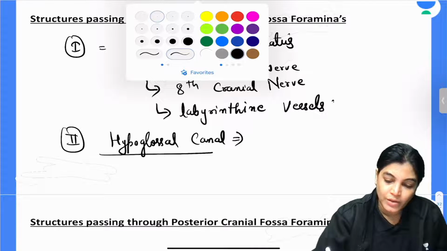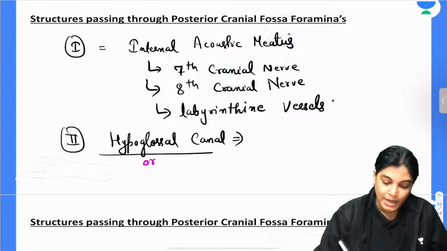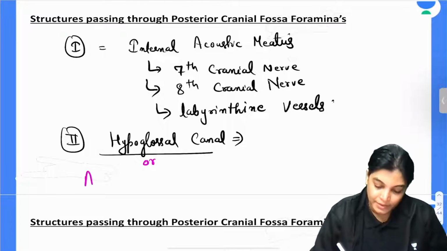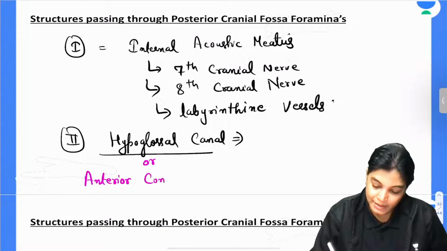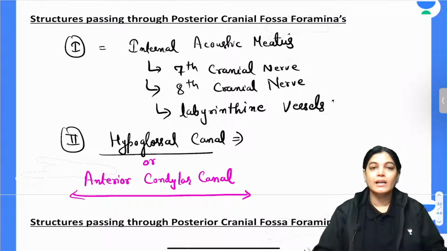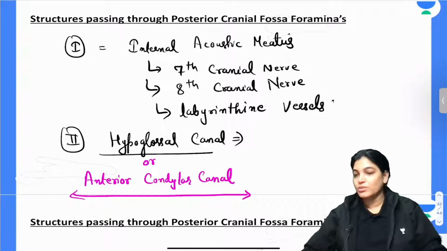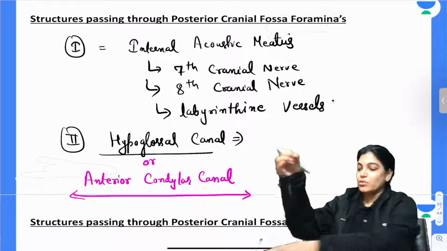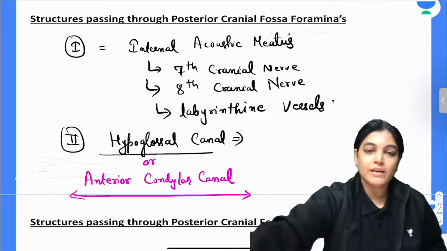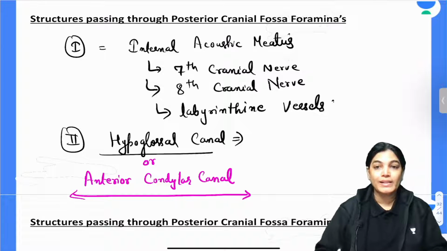I would also like to write the other name of the hypoglossal canal: it is also termed the anterior condylar canal. The structure traversing through it is the 12th cranial nerve, the hypoglossal nerve.